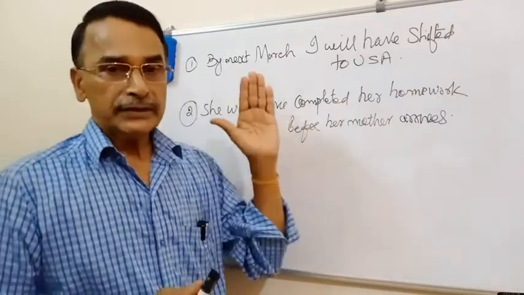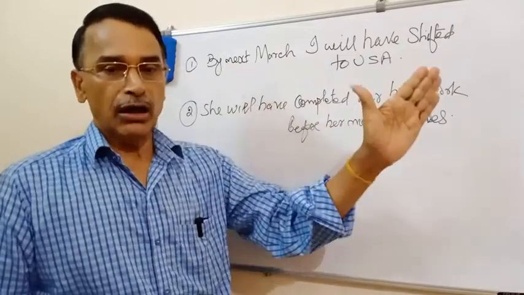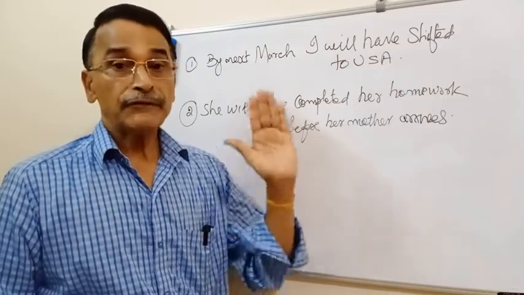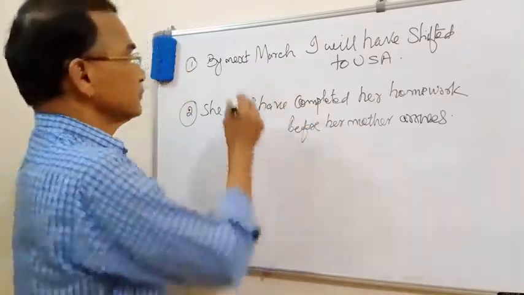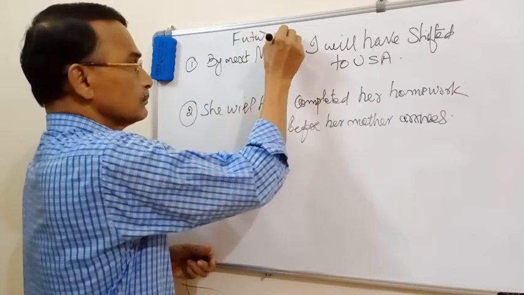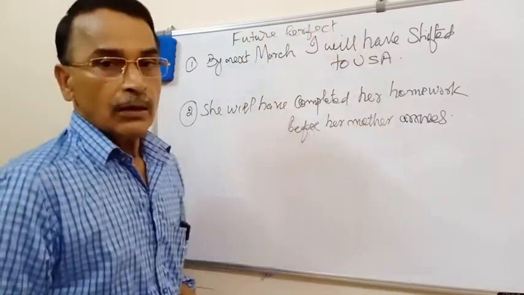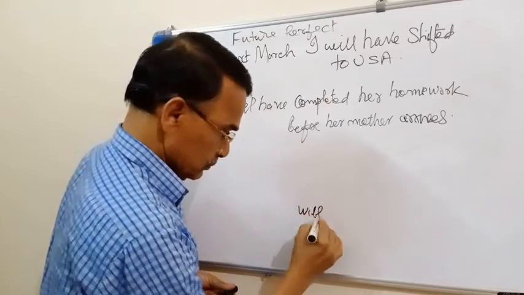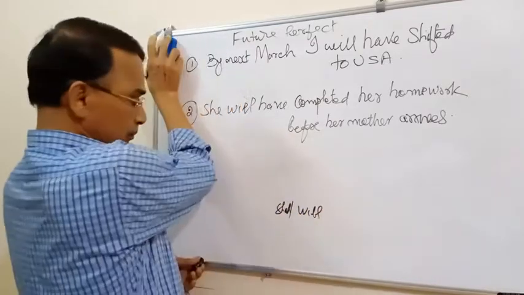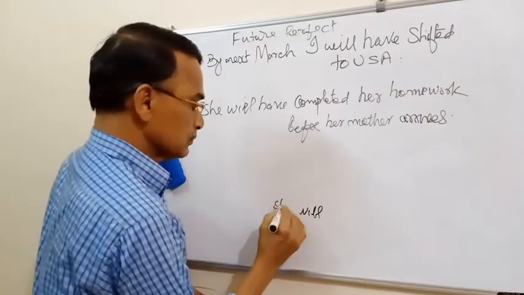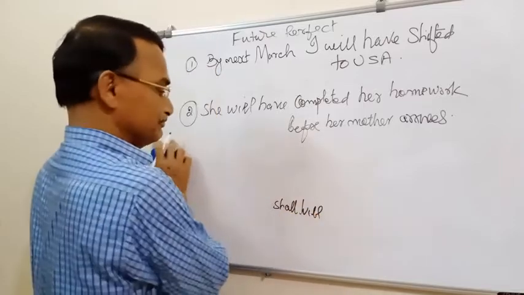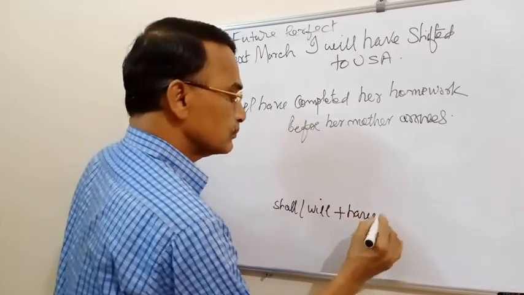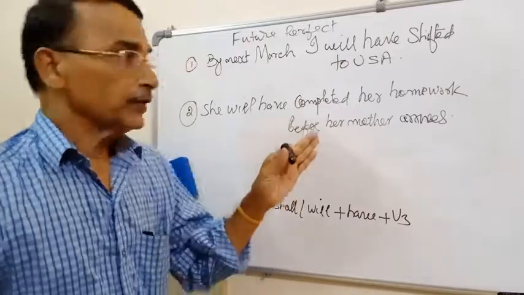In future perfect tense, we use will or shall plus have plus past participle form of verb, or V3 form of verb.